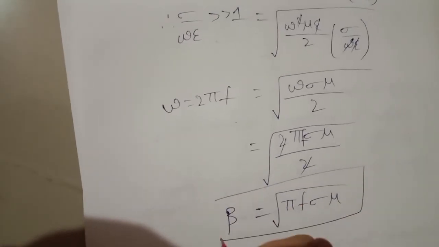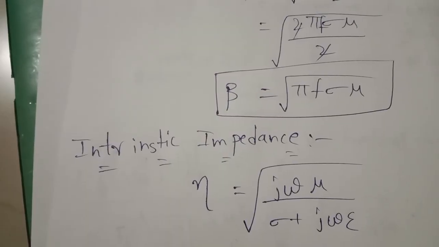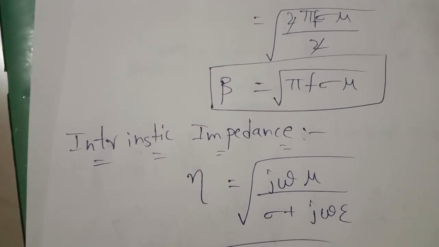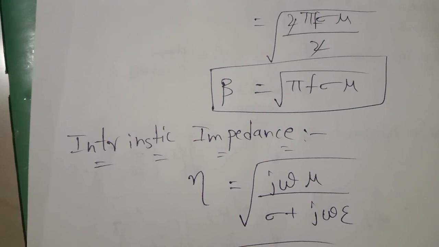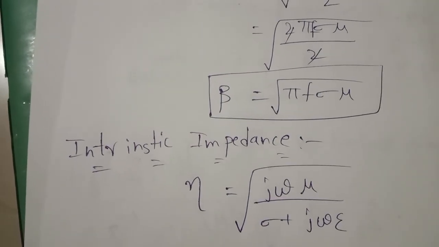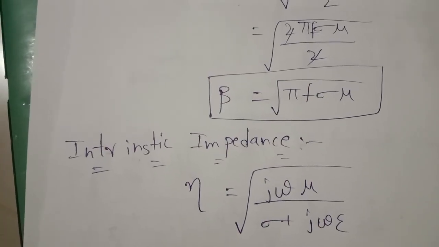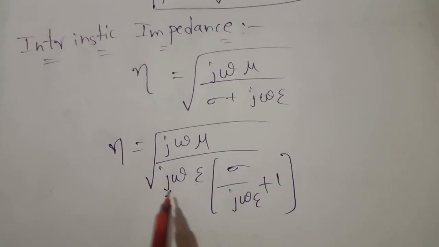So this is beta. Next is the intrinsic impedance. This equation is given as root of j omega mu by sigma plus j omega epsilon. The denominator term we write like this.